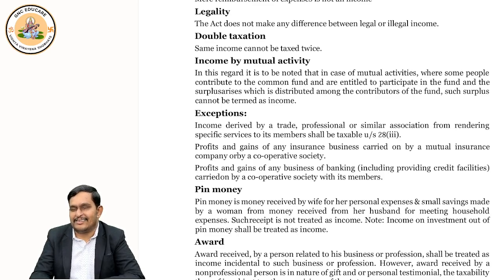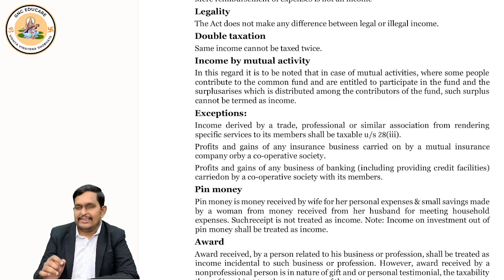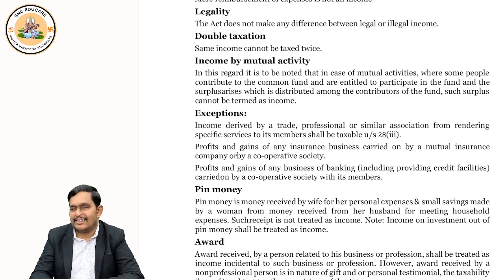So what we discussed? We discussed legality. Whether the income is legal or illegal, in both cases the income is taxed by the income tax authorities, and if it is illegal income, they will be handed over to the respective police, respective authorities. Okay. Now, can a single income be taxed twice?